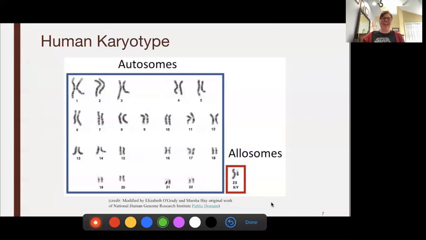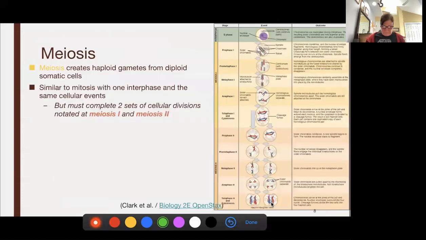So we have our human karyotype. This is a picture that shows us our chromosome pairs 1 through 22 in humans, and then our allosomes are our sex chromosomes. This would be an X and a Y. So this individual would be male. So when we talk about meiosis, it's going to take our diploid cell and make it haploid. There are two complete sets of cell division. And so we are going to refer to one as meiosis 1, and the second set is meiosis 2.